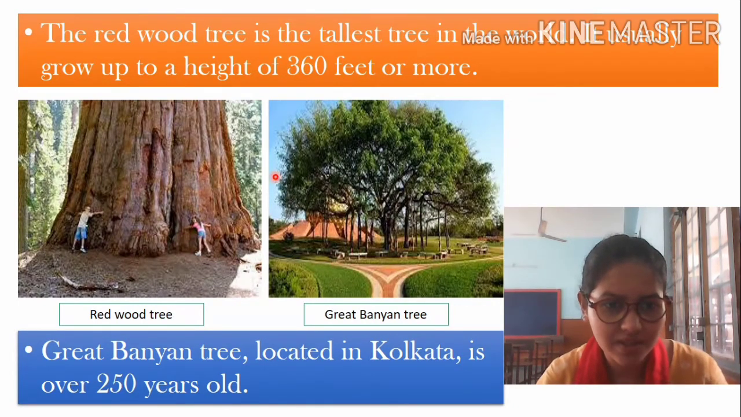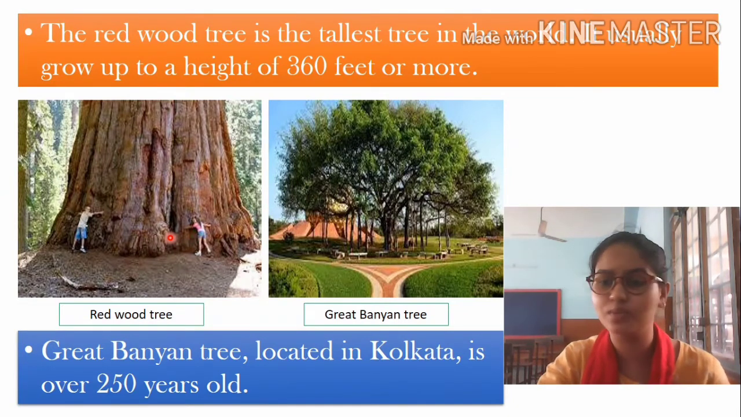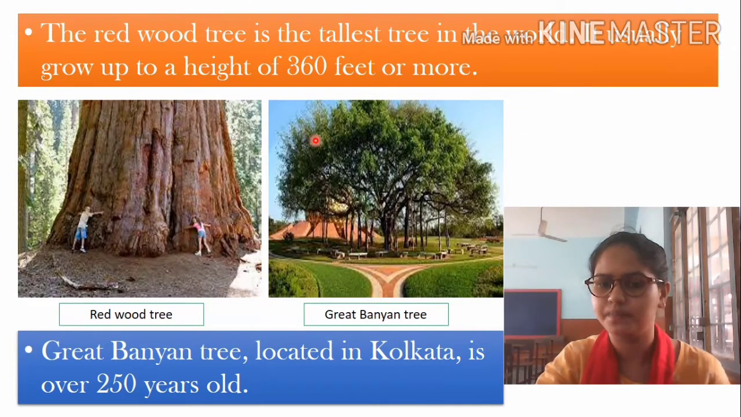In this picture you can see children here, and these are the roots of that tree. You can see that the root is so big, so that tree is going to be very high. That's why it's the tallest tree in the world. Its height is 360 feet or more. So you have to learn its height, how many feet it has. It has 360 feet, and you have to learn this. And why is it known as the tallest tree? Because of its height. Okay.